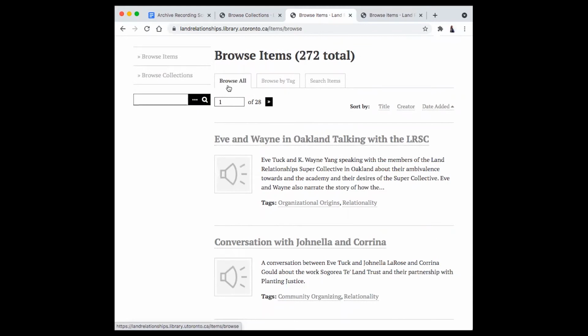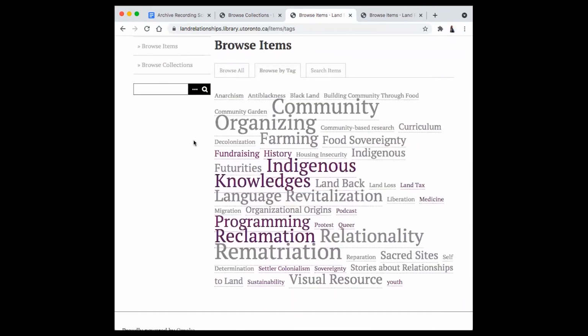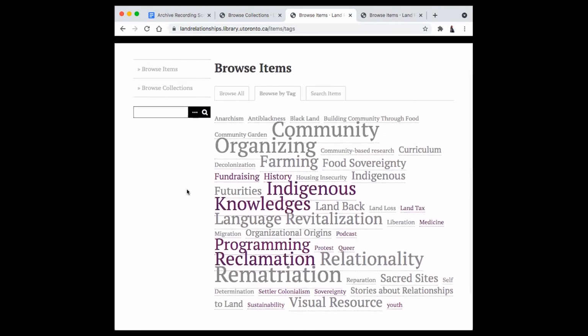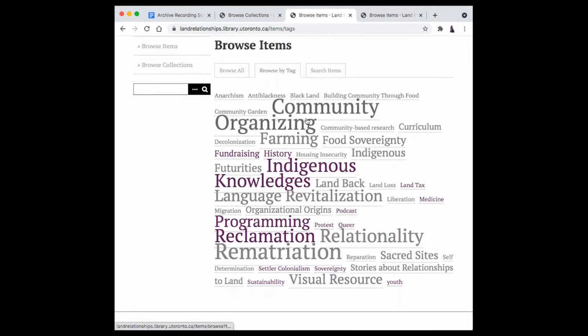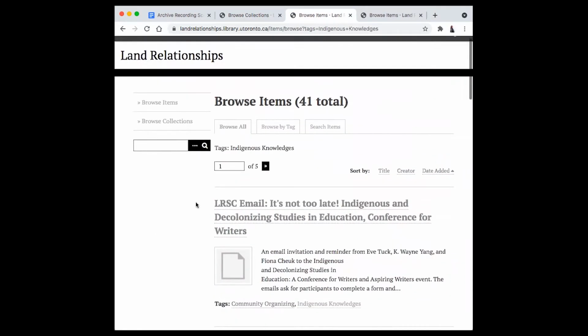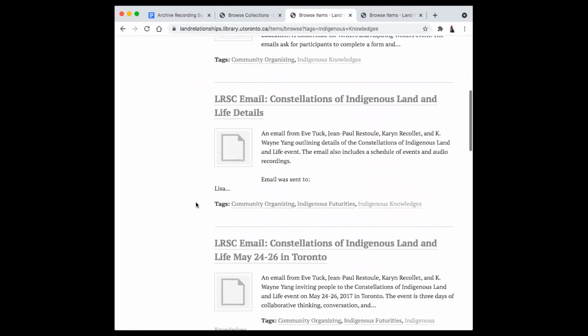There's another tab that says Browse by Tag, and you'll see all the different tags from different organizations, varying in size based on how often they're used. Each archive entry has at least one tag associated with it. And you might click into one of those, let's say Indigenous Knowledges, and see where across the archive that is being used.